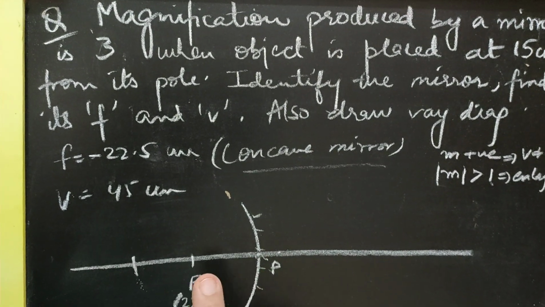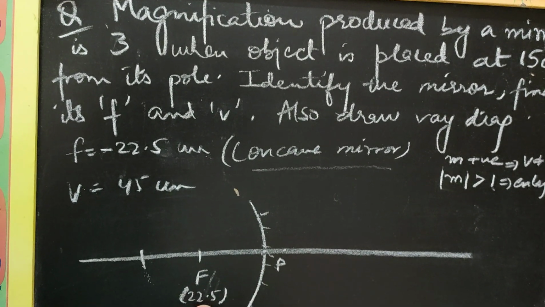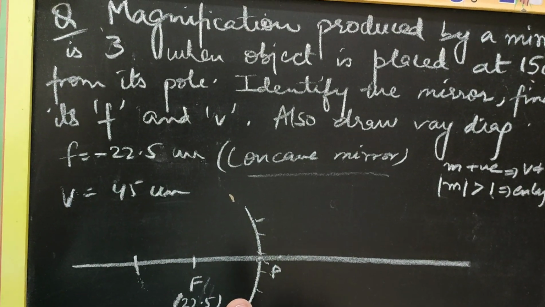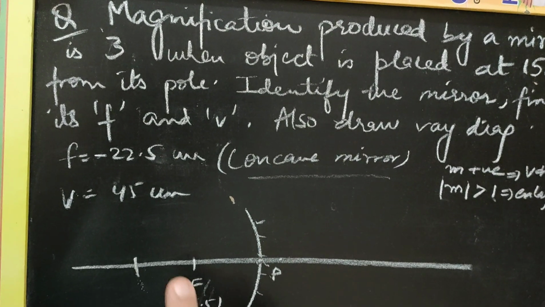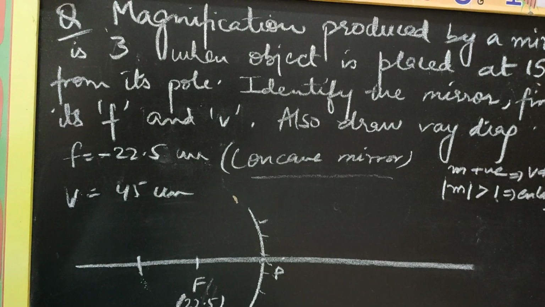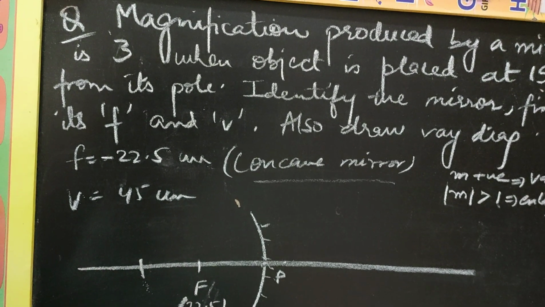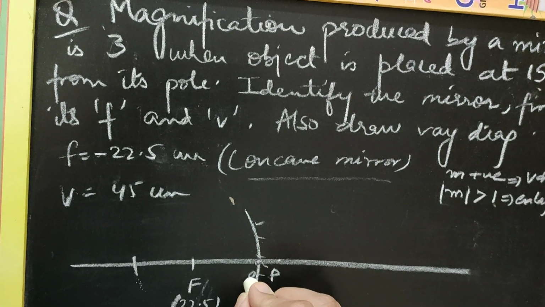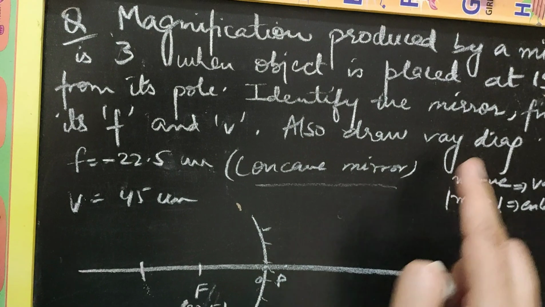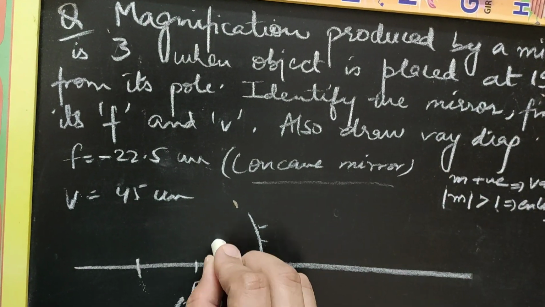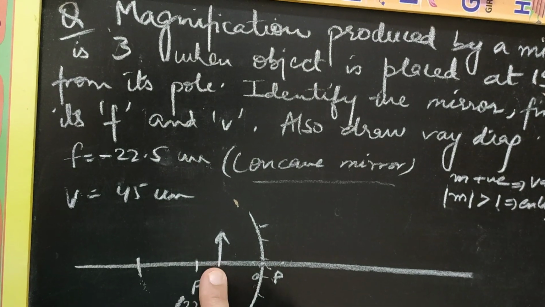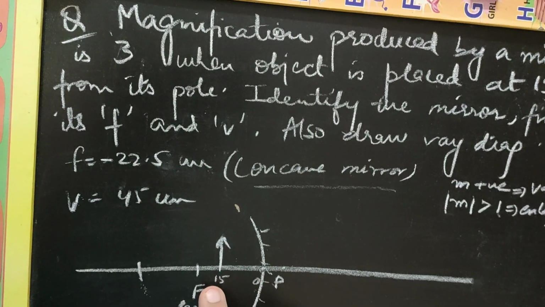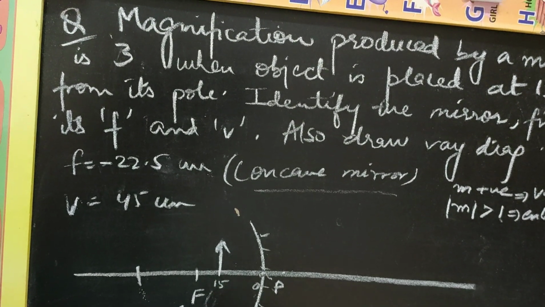Again, you need not measure these lengths. We have just written 22.5 here to indicate that we have comprehended the situation. We know focus is at 22.5, that is what we have calculated. This point F is at 22.5. Now you can see the object is placed at 15 centimeter. Pole is the 0 in case of mirrors. Focus is at 22.5. Object is kept at 15. So that means somewhere between 0 and 22.5, the object is somewhere here. Say this is 15. You need not measure. We are just representing this as 15 centimeter.